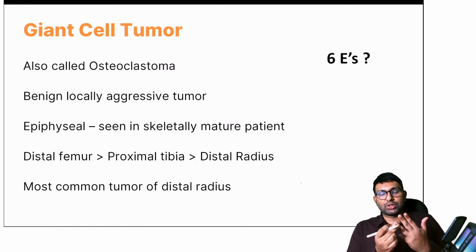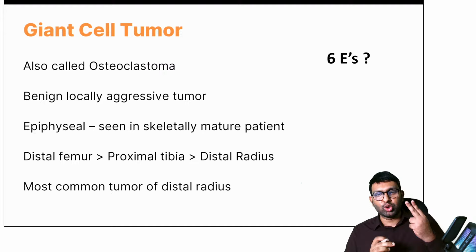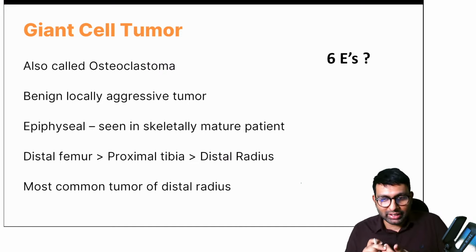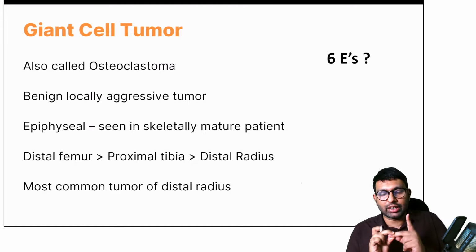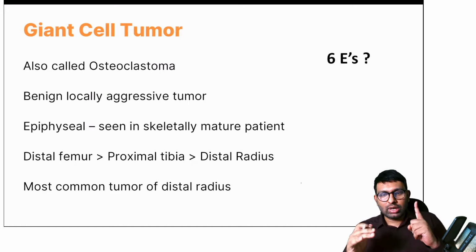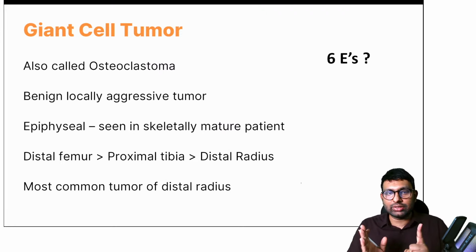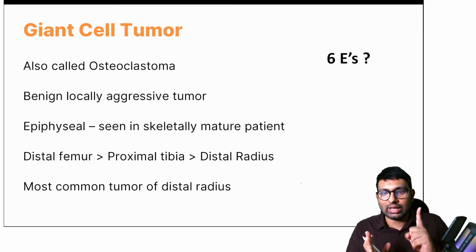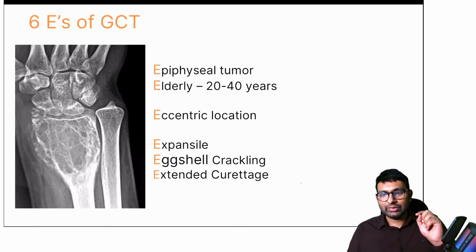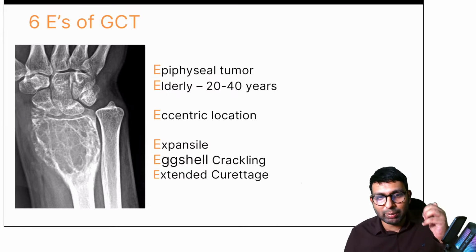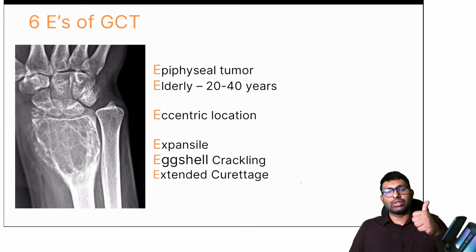Eggshell cracking. Sakshi, you're absolutely right. Eggshell cracking. So we've got 4, 2 more. Extended curettage. Beautiful. Dr. Jain, you're right. Extended curettage is a treatment for giant cell tumor. One more. I'll give you a clue. This is mainly talking about epiphyseal tumors seen in children and elderly. Giant cell tumor is seen in elderly. So the other E is elderly. Okay. So the 6 are epiphyseal, elderly, eccentric, expansile, eggshell cracking, and treatment also is extended curettage.